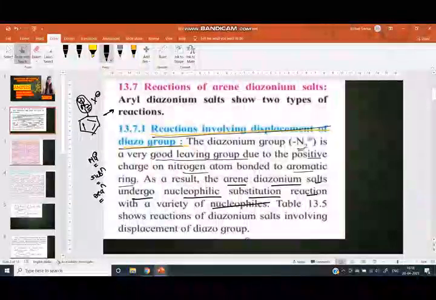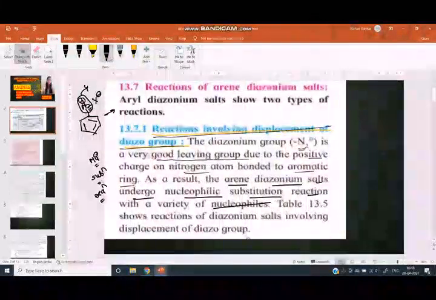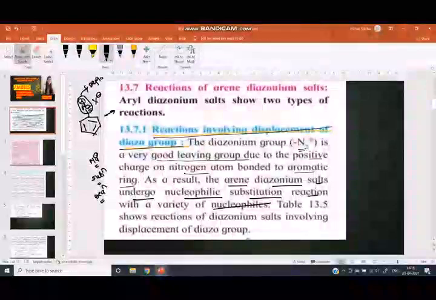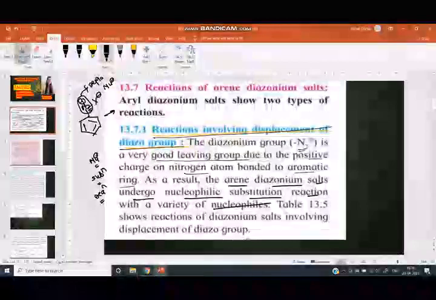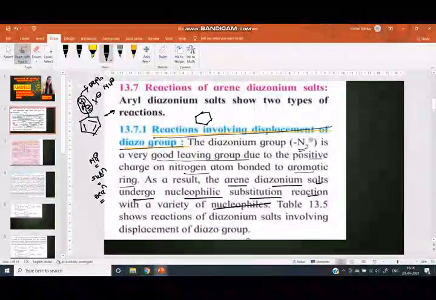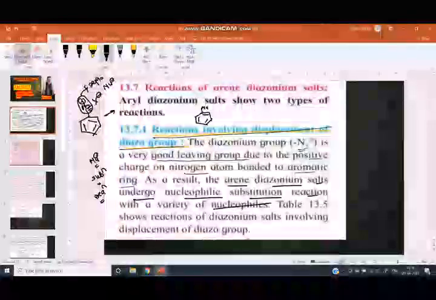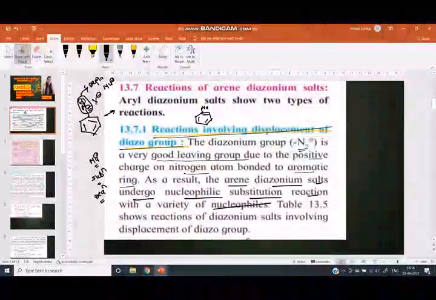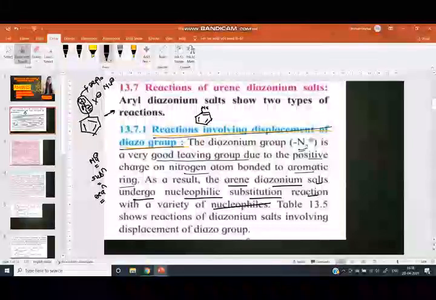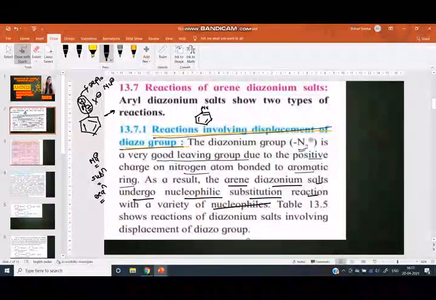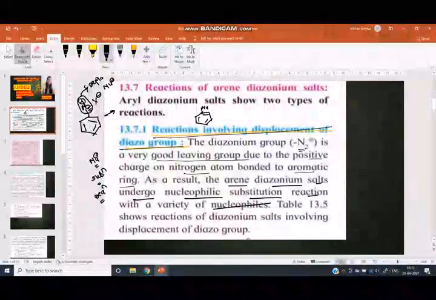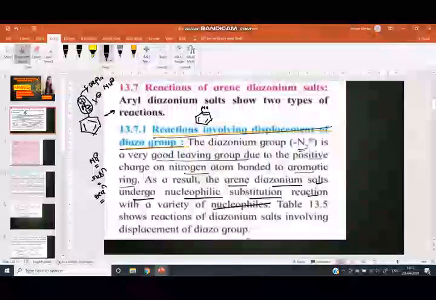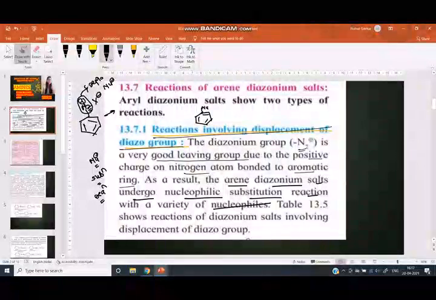It means this diazo group is substituted, means replaced by a nucleophile. The N2 group is removed and the nucleophile is added. Substitution means replacement. Here we replace N2 by a nucleophile. It is called reaction involving displacement of diazo group.